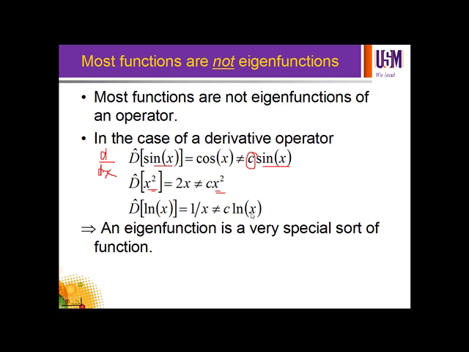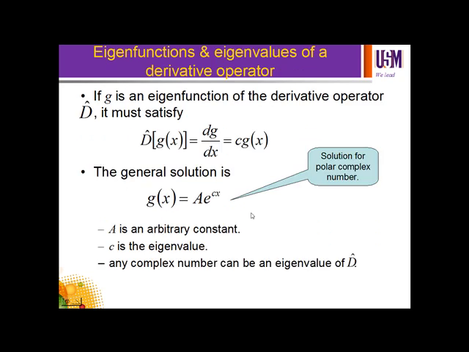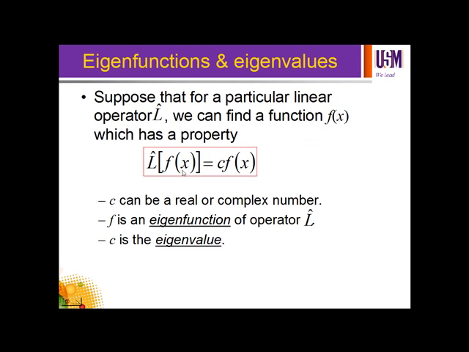Only a function which obeys the operator condition, where the function on the left is the same as the function on the right except that on the right you multiply it with a number, can be an eigenfunction.